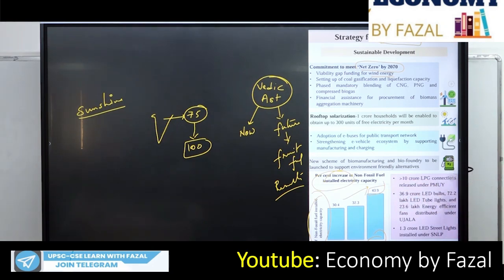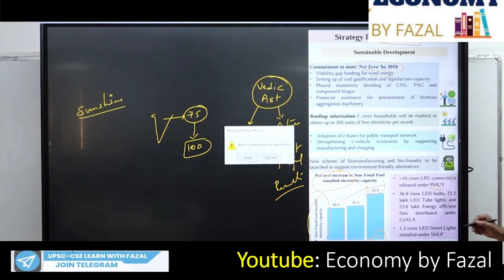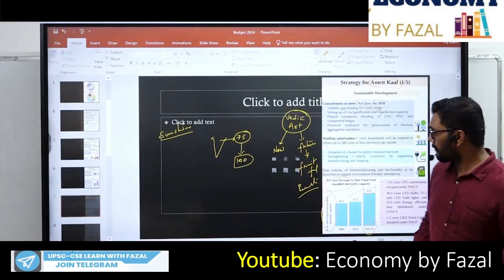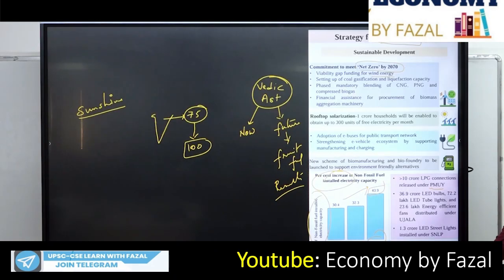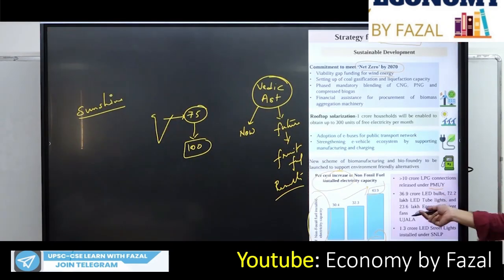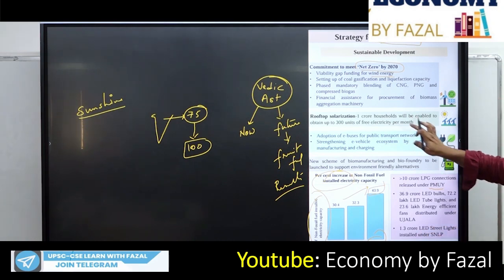This will reduce our imports from other countries with respect to crude oil. Okay, he'll talk about import cover, he'll talk about reserves, etc. Greater than 10 crore LPG connections under Pradhan Mantri Ujjwala Yojana, that means providing subsidized LPG gas cylinders. Next, LED under Ujala. One is the Ujjwala Yojana, the other one is the Ujala scheme: 1.3 crore LED street light lamps installed under this scheme.